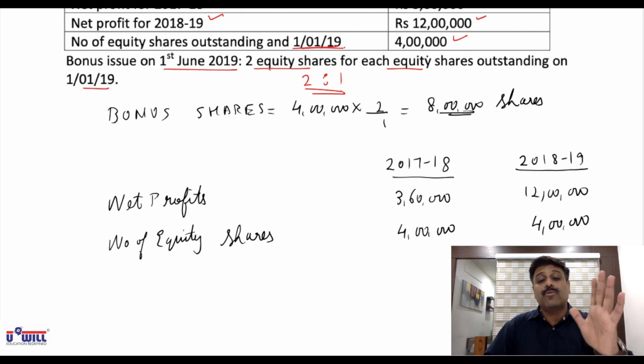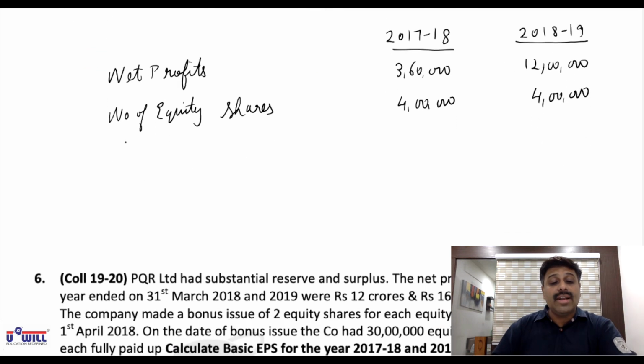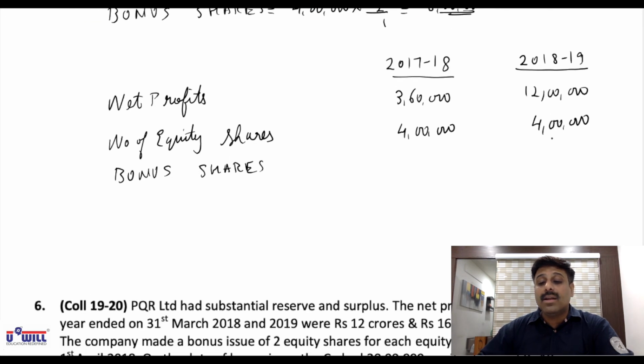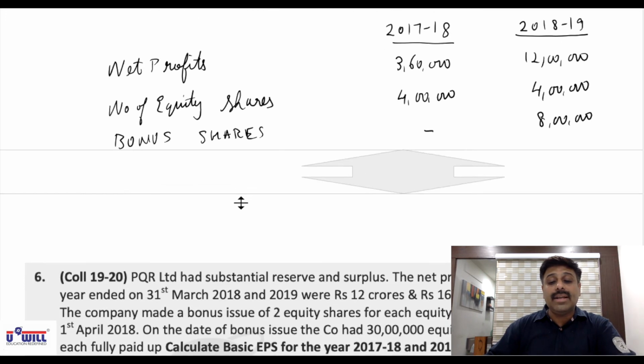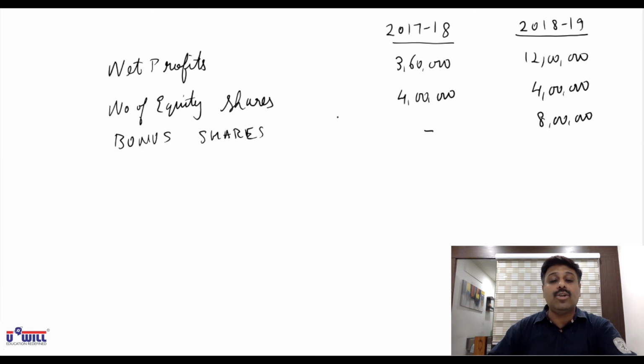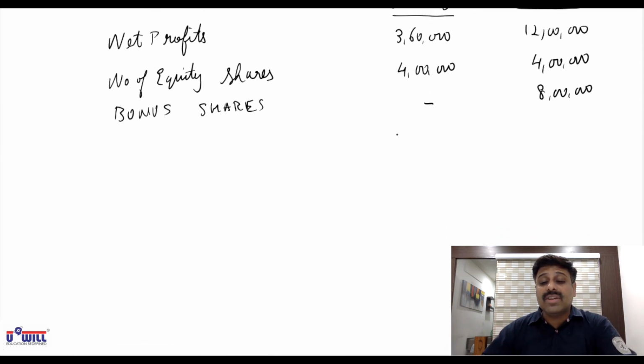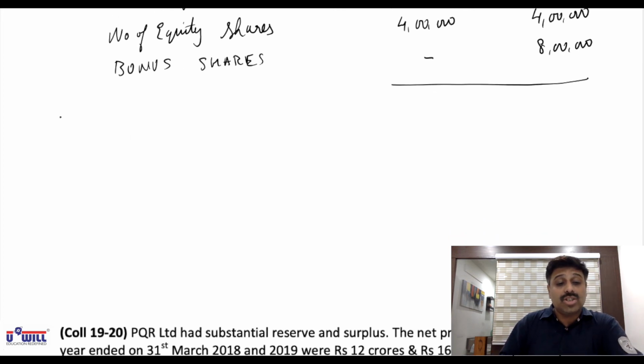Before giving bonus, 4 lakh shares were there, and we already counted the bonus also. How many shares are there in bonus? We calculated 8 lakh, but they are issued only in the year 18 to 19. Initially you write it only in the year 18 to 19. I'll explain you the logic once we solve it. Now suppose we try to find EPS for both the years without considering bonus shares.